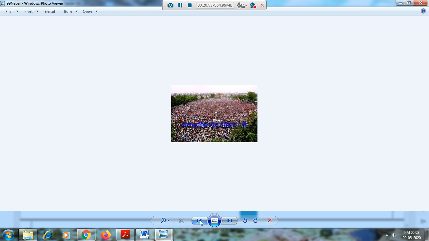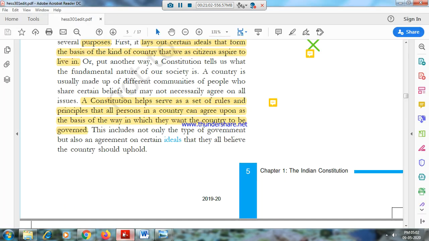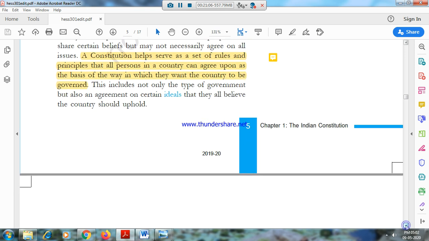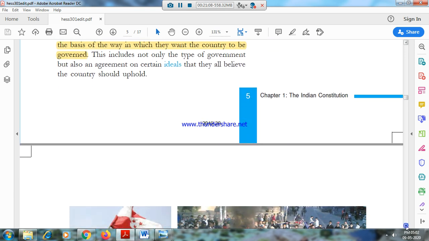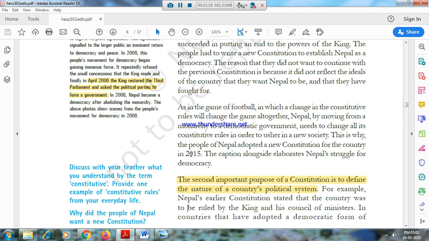But again, the Maoists and other pressure groups pressurized the king to become a democracy again. That is what has been told on this page. So in 2015, a new constitution was adopted in Nepal. So we will see that.